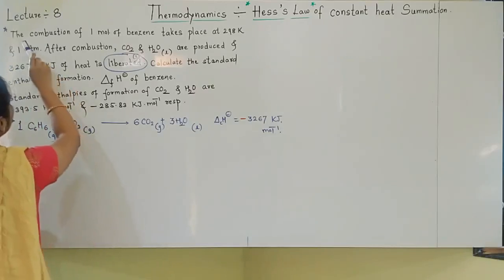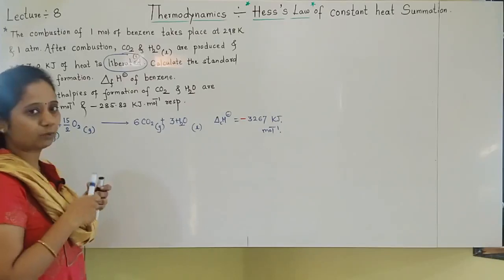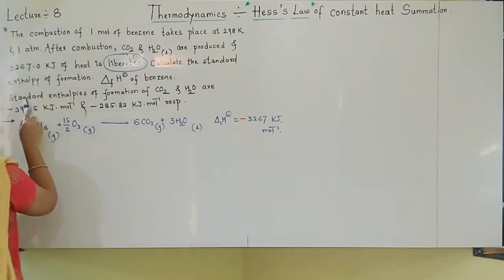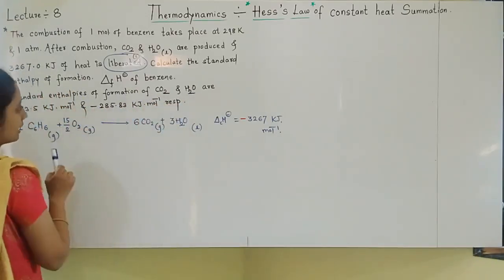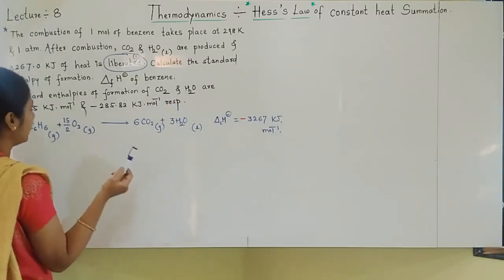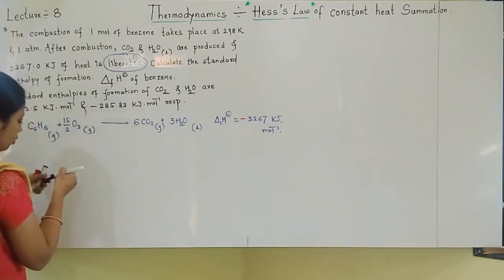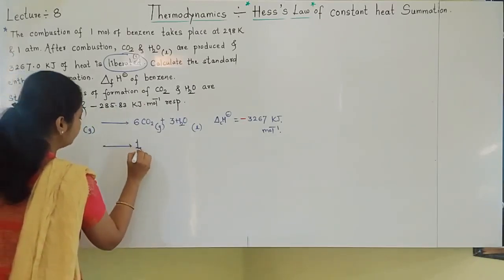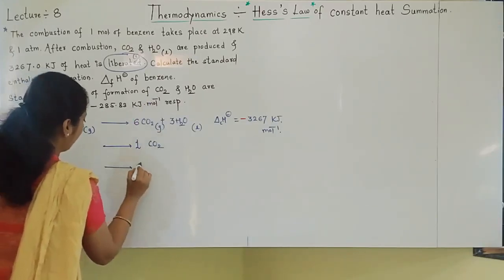Okay. Next thing, what is given here? Calculate the standard enthalpy of formation of benzene. We have to calculate standard enthalpy of formation of benzene. What else extra things are given? Standard enthalpies of formation of carbon dioxide and water are given. Means they have given you values for two more equations now. Standard enthalpies of formation: something is forming, so whatever is forming should be of 1 mole. What is forming? Carbon dioxide and water.